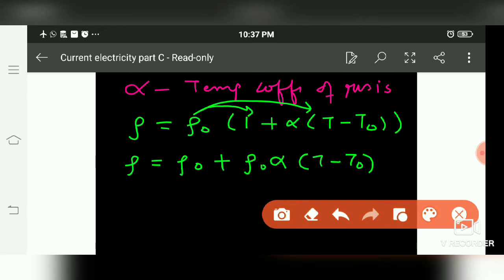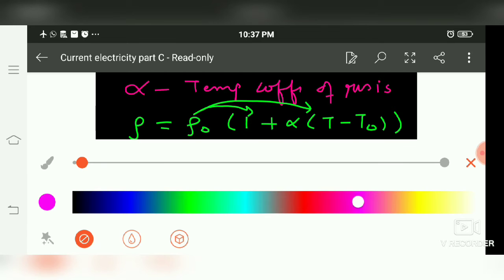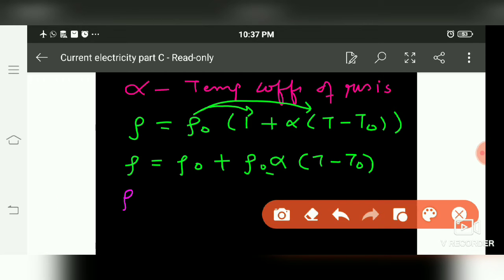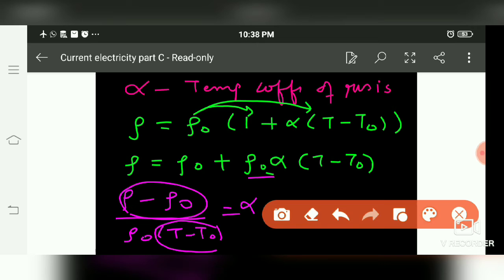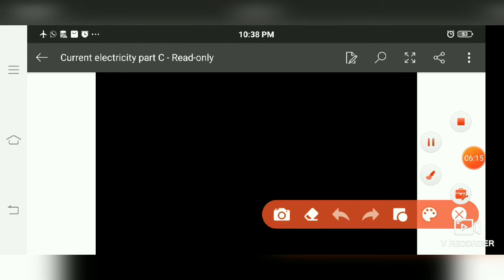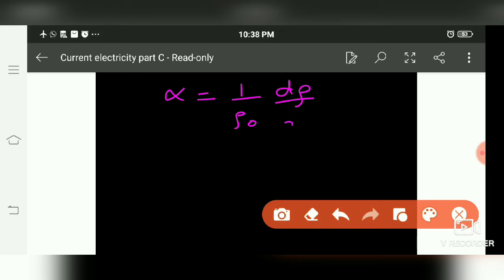We have to calculate α, so taking (ρ − ρ₀)/ρ₀ divided by (T − T₀), this equals α. If this change is very small, it becomes differential, so this is (1/ρ₀)(dρ/dT). So what is the coefficient of resistivity?